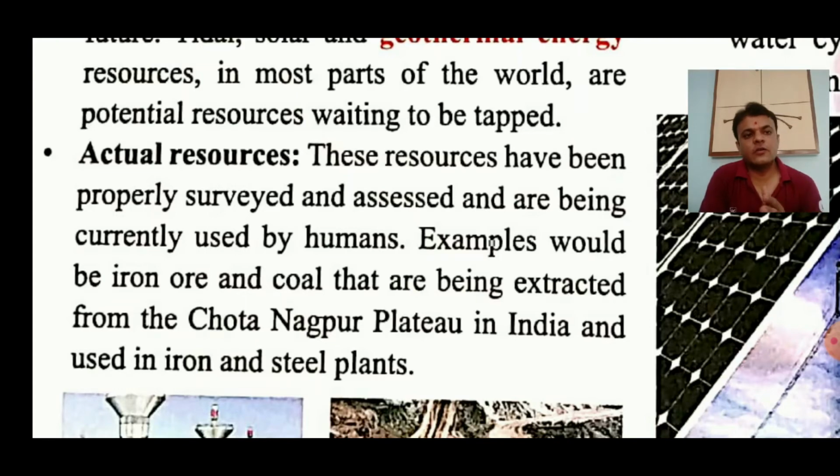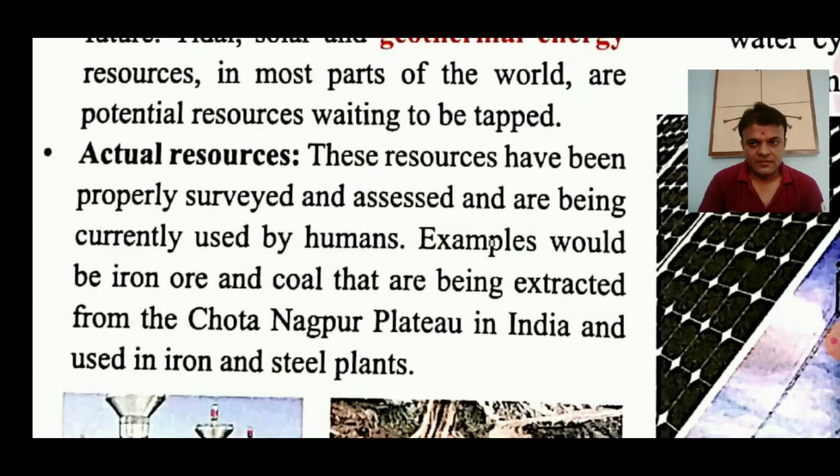So iron ore is also available in India many places. So these are the two examples of actual resources which we know that all over the world where they are, in which quantity, roughly which quantity they are available, right, and how to use them sufficiently, we are knowing that. That is why they are called actual resources.